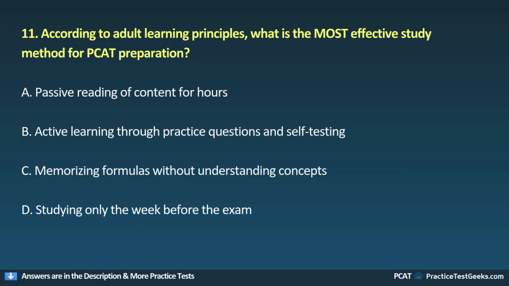11. According to adult learning principles, what is the most effective study method for PCAT preparation? A. Passive reading of content for hours. B. Active learning through practice questions and self-testing. C. Memorizing formulas without understanding concepts. D. Studying only the week before the exam.